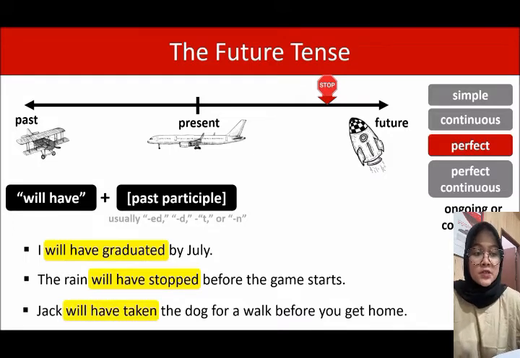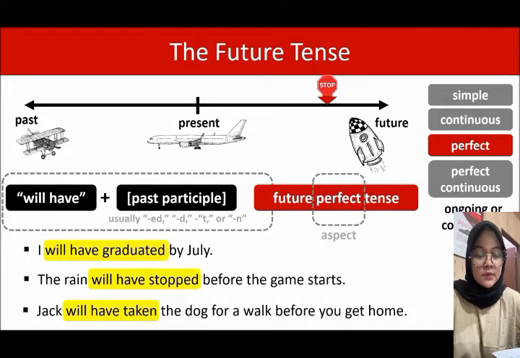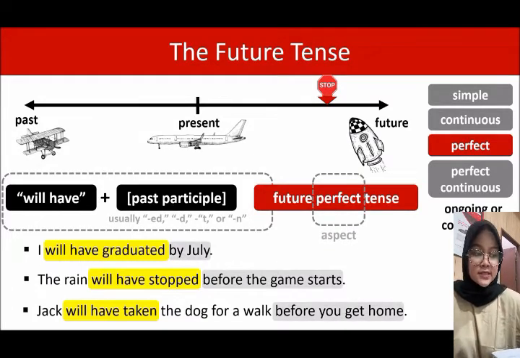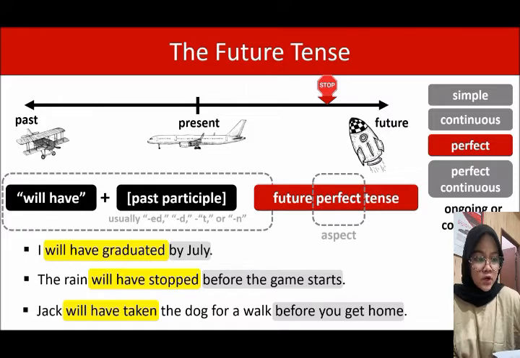Will have plus the past participle form, so this construction gives us the future perfect tense. This word is here to describe the aspect. Don't forget, it's worth noting that when you have a sentence in the future perfect tense, there's usually a time phrase that tells you when. So, if we're talking about a completed activity in the future, it makes sense that we say when it's completed.